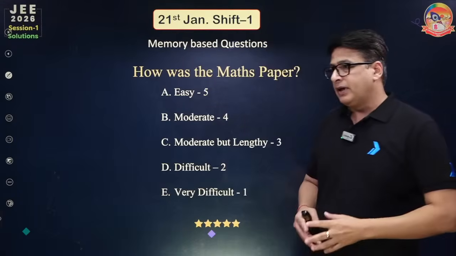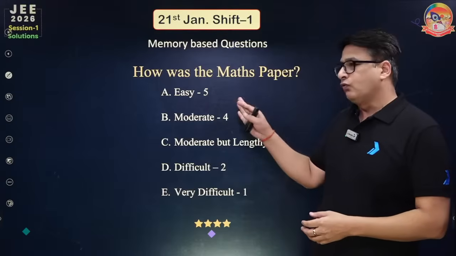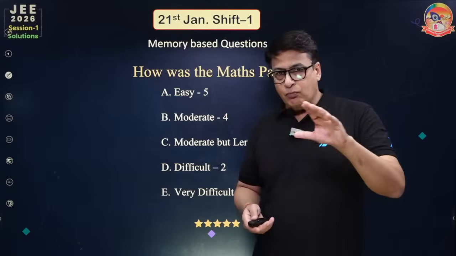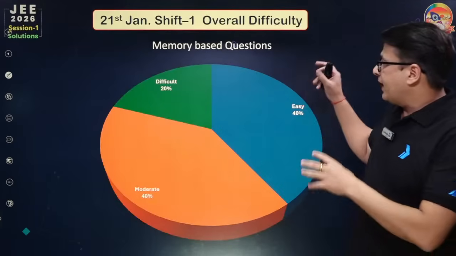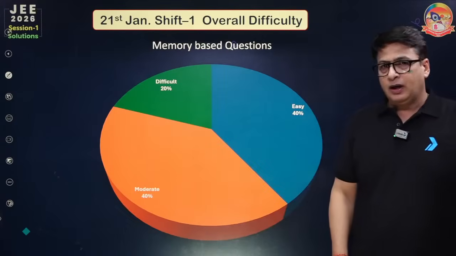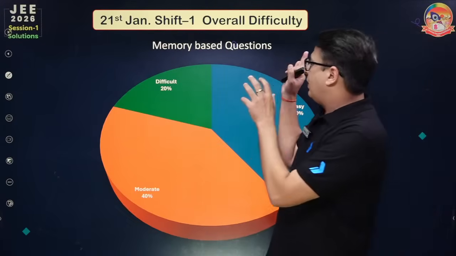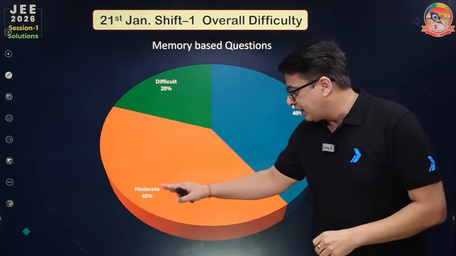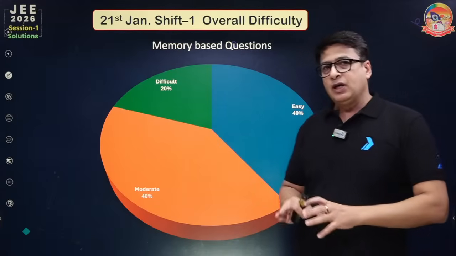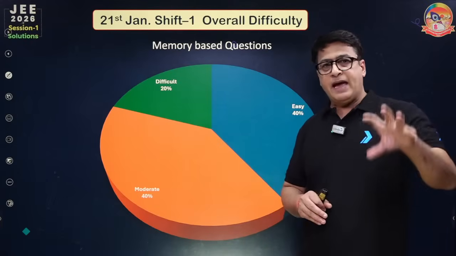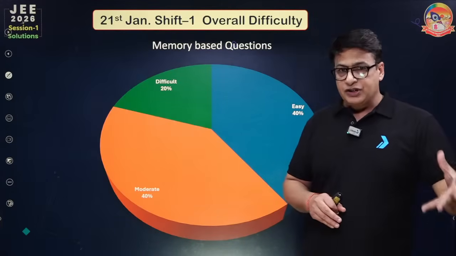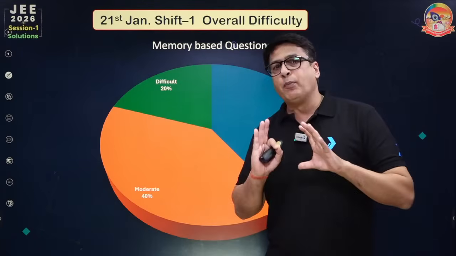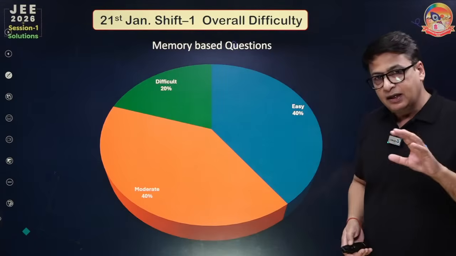So let's see the comments. All of you are writing 4, 2, maximum 5, so you are also convinced that maths is moderate to easy. For the maths paper, the difficulty level is 20% difficult, 40% moderate, and 40% easy. Based on the student feedback, student reaction and the teachers, we kept 20% of the questions in the difficult category, 40% in the moderate category, and 40% in the easy category.